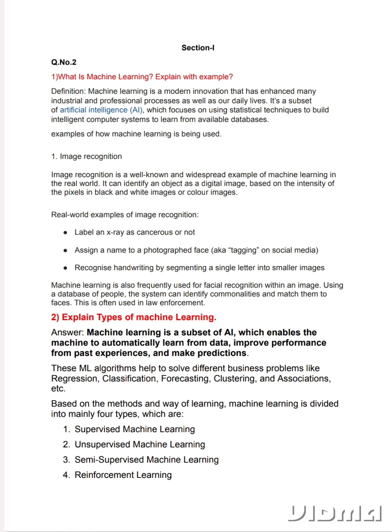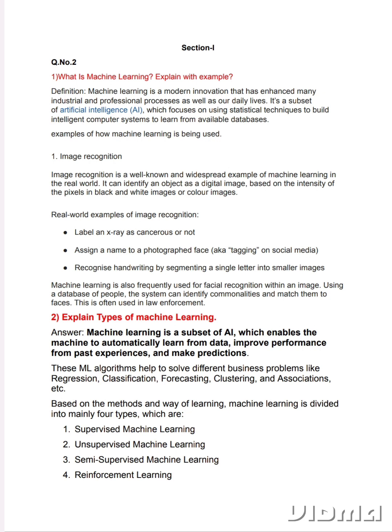2. Explain types of machine learning. Answer. Machine learning is a subset of AI, which enables the machine to automatically learn from data, improve performance from past experiences, and make predictions.